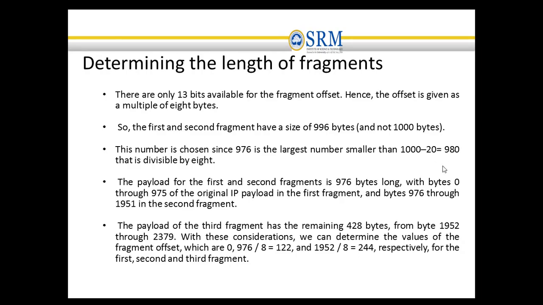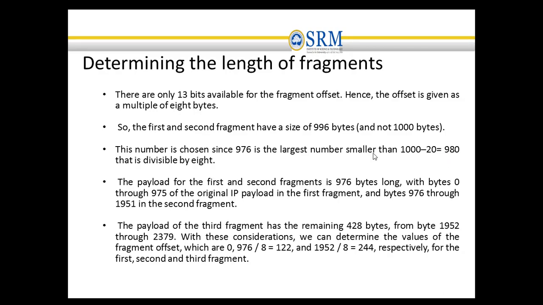Also, according to the fragmentation offset, the data size should be divisible by 8 bytes. 980 is not divisible by 8. So the largest value smaller than 980 that is divisible by 8 will be used.